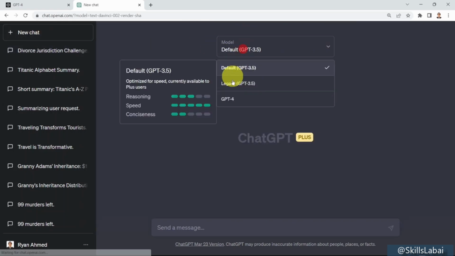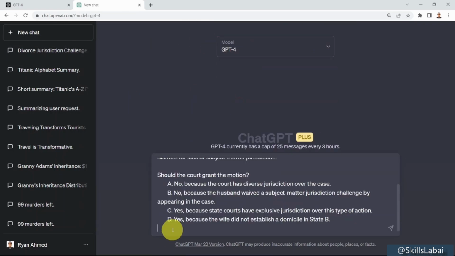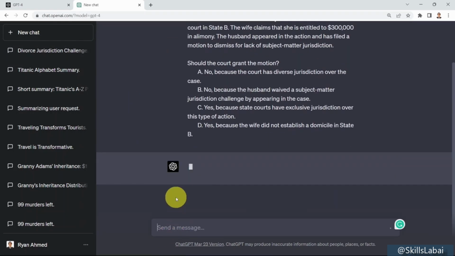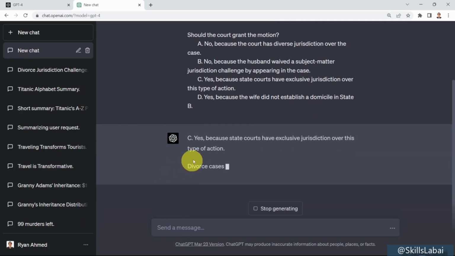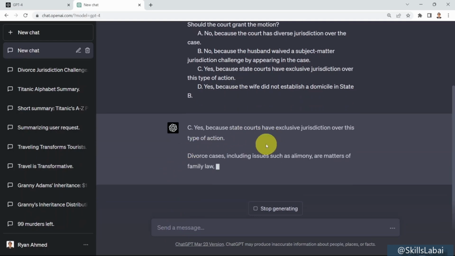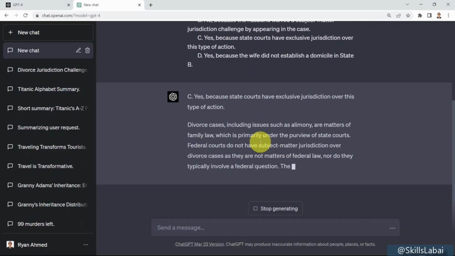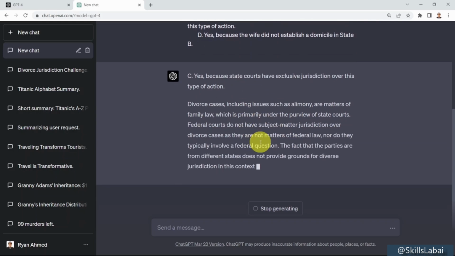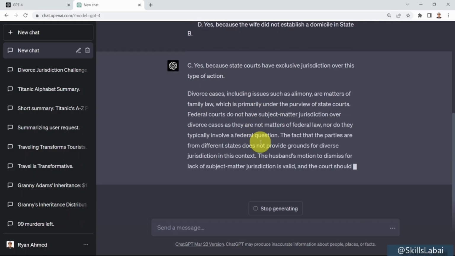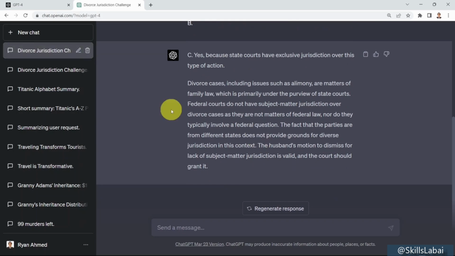And if you go back and test out GPT-4, and I'm testing it out again with the same prompt, it's going to tell me, well, sure, C, yes, because state courts have exclusive jurisdiction over this type of action. And of course, you can go ahead and read, kind of explaining to you exactly how they come up with this reasoning. Super powerful. Again, much, much better compared to ChatGPT. Let me show you one final prompt.